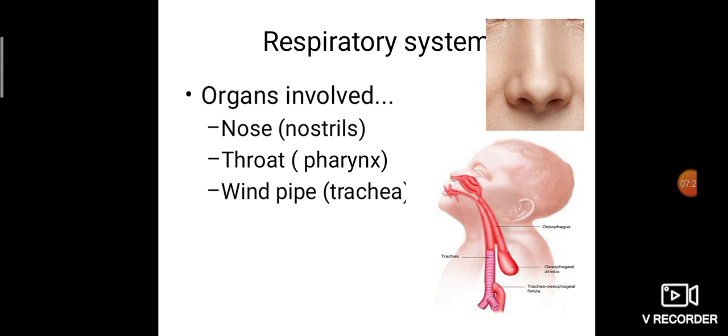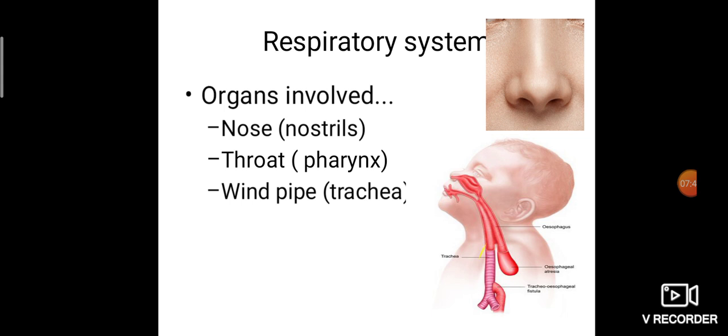Next, it is again divided into two paths. This path, which comes in front, is the windpipe, otherwise called the trachea. The next pipe behind the windpipe is the food pipe. That is called what? Esophagus. So the throat is a common point, a common passage, that we can find in both the respiratory and digestive systems.